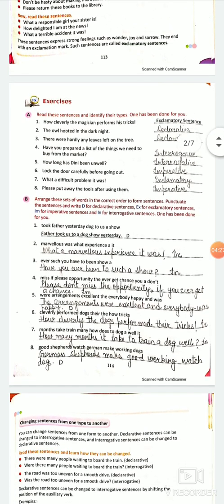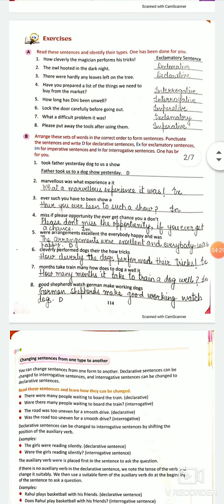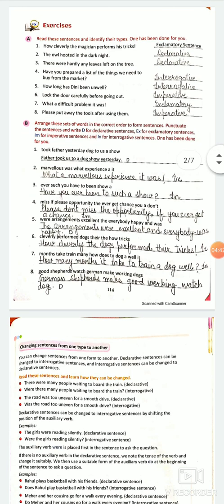Coming to a part, we have to tell the type of the sentence. Second is the owl hooted in the dark night. It's a declarative sentence. There were hardly any leaves left on the tree. Declarative. Have you prepared a list? Interrogative. You can simply tell. Fifth one has a question mark. Interrogative.